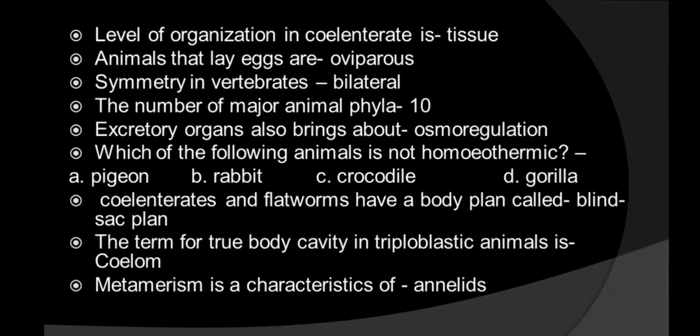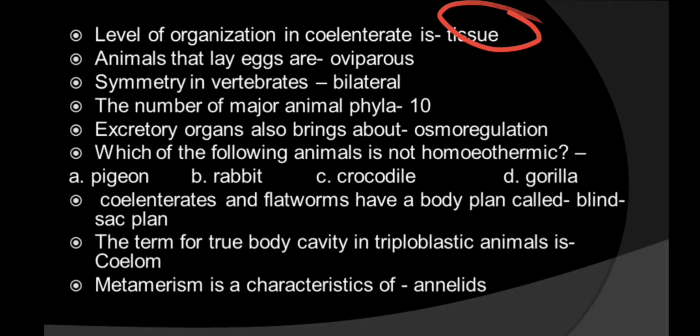Levels of organization in coelenterates. You are aware that there are 4 levels of organization. They are cellular level, tissue level, organ level, and organ system level. Cellular level of organization is present in poriferans, right? So tissue level is present in coelenterates. The answer is tissue level of organization.